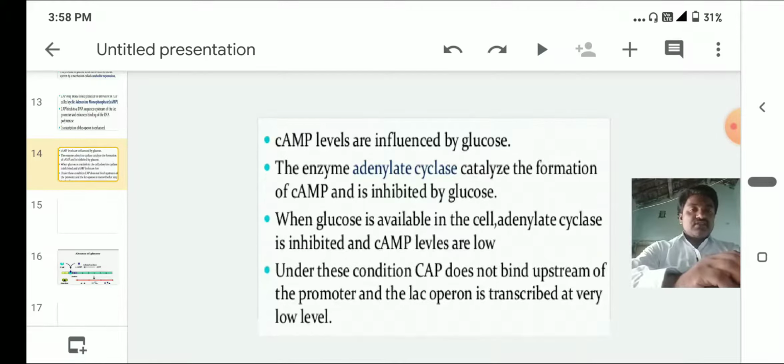So if the glucose level is very high in the cell, CAP does not bind upstream of the promoter and a very low amount of transcription takes place.